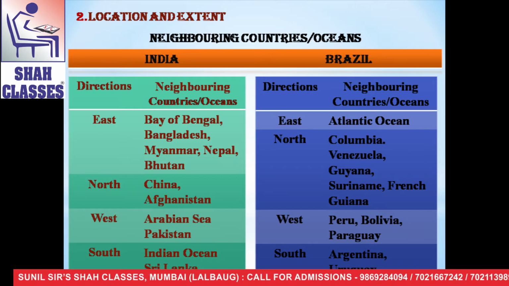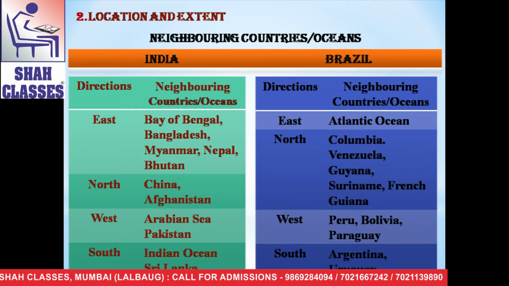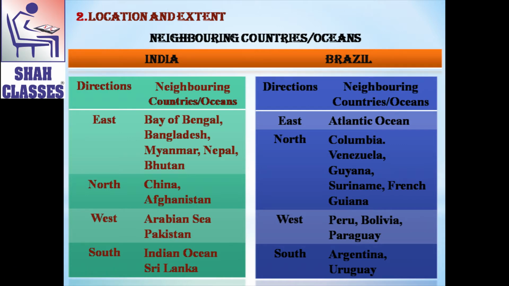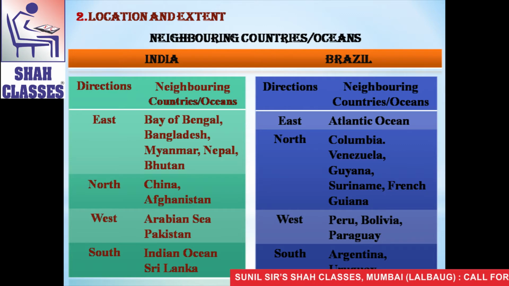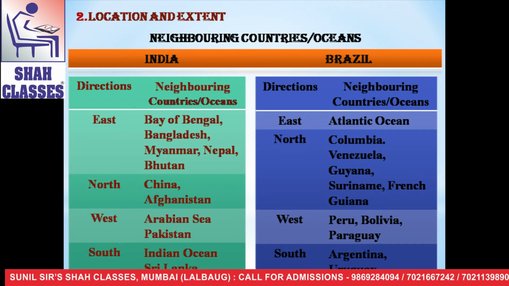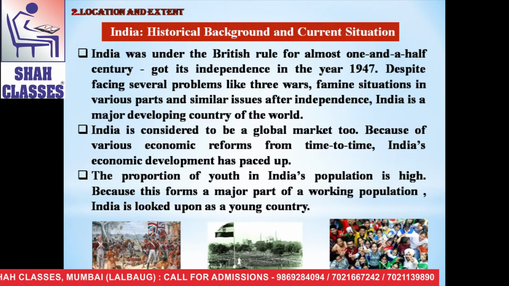Now we are going to learn about Brazil. At the east of Brazil, there is the Atlantic Ocean. North of Brazil, there are Colombia, Venezuela, Guyana, Suriname and French Guiana. At the western side of Brazil, there are Peru, Bolivia and Paraguay. And on the southern side, there are Argentina and Uruguay. So these are the neighboring countries and oceans of India and Brazil.